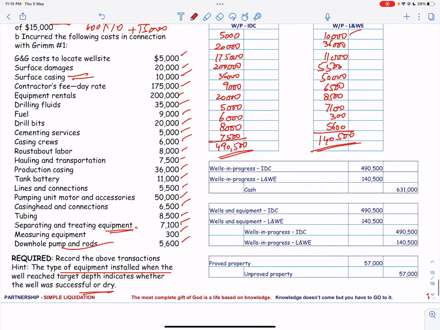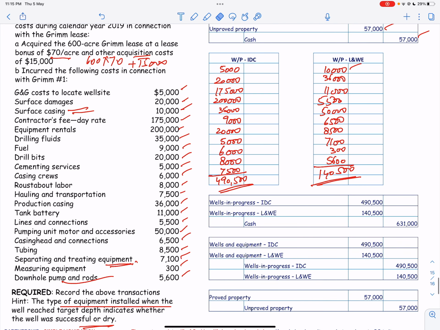So we have incurred these expenses. So intangible drilling cost is debit, lease and well equipment is debit, and cash is credit. And then these balances will be transferred to wells and equipment. So we are closing wells in progress, intangible drilling cost, and lease and well equipment. And intangible drilling cost and lease and well equipment are debit over here.